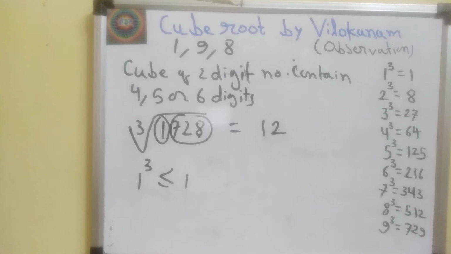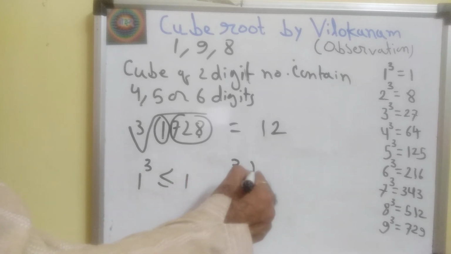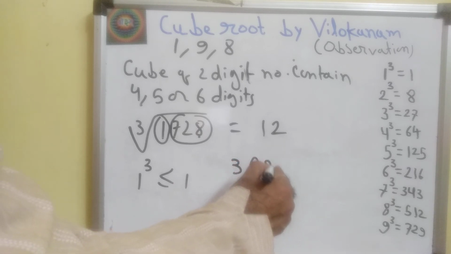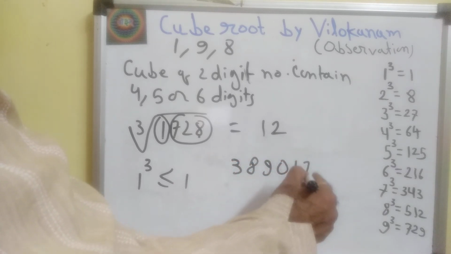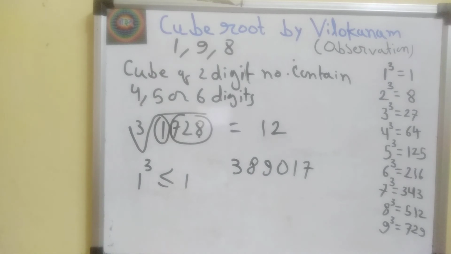We take one more example to better understand the process. If we take any number, say 389017, and if we want to find out cube root of 389017, first of all we check its Bijank. This 9 can be deleted, 8 plus 1, 9 can be deleted, 7 plus 3 is 10. Here Bijank of this number is 1.